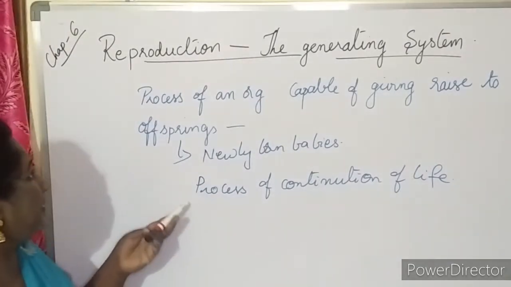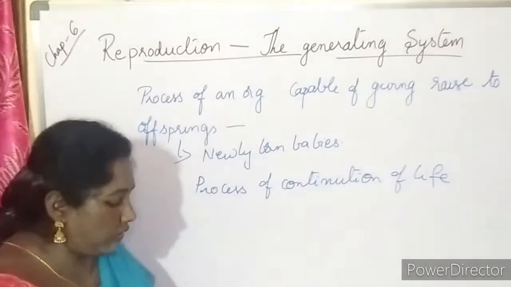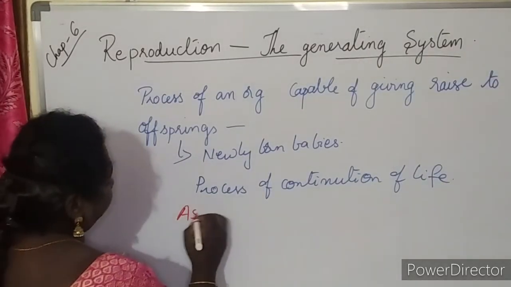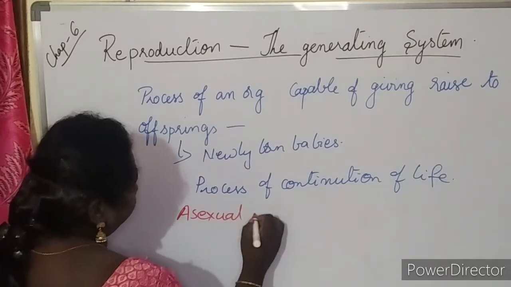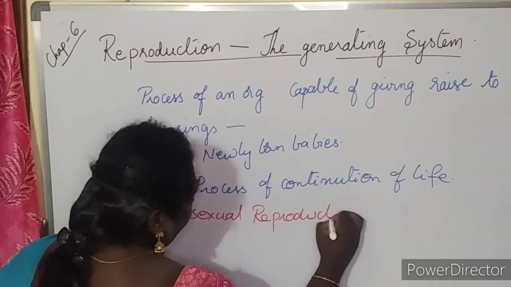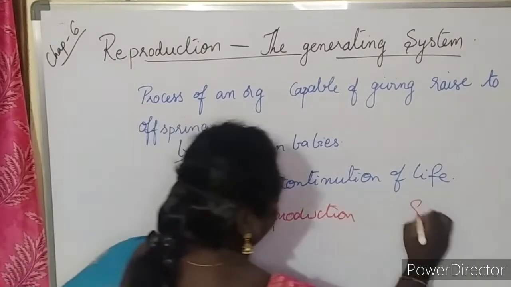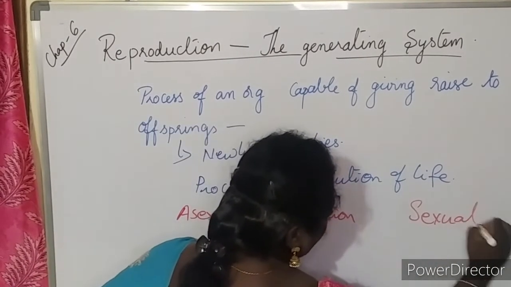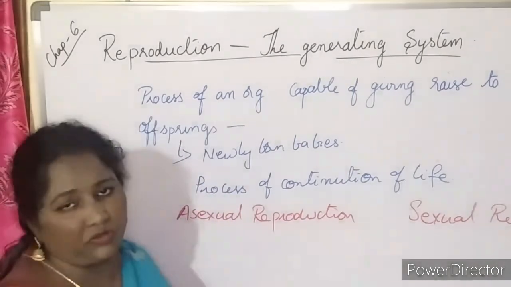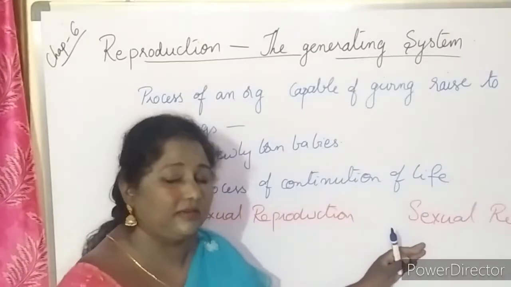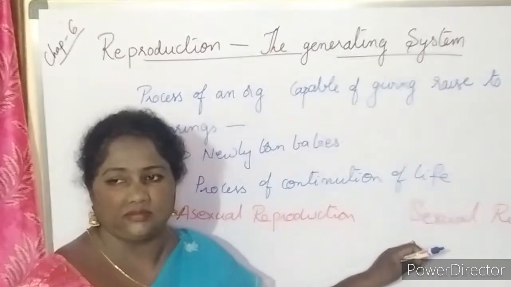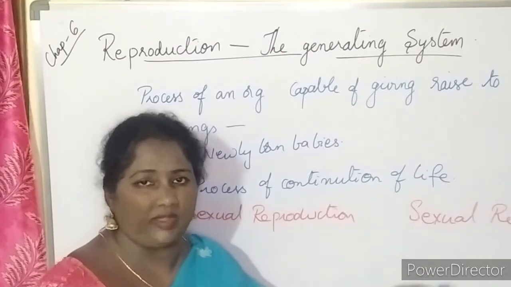Basically, if we divide reproduction, it is divided into two main types, that we all know: asexual reproduction and sexual reproduction. If you speak about sexual reproduction, this reproduction happens with the help of two parents. Here gamete production is required.